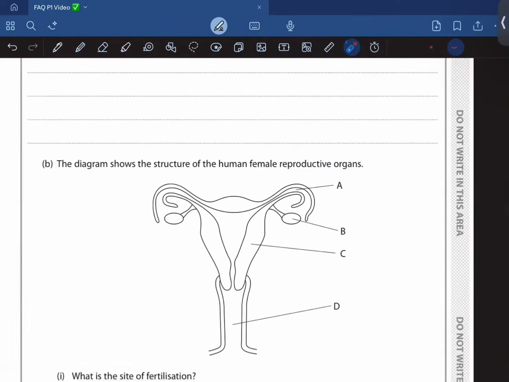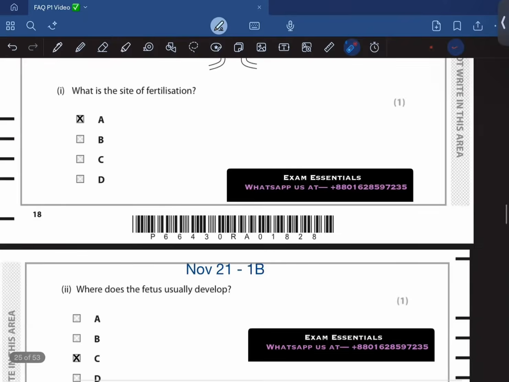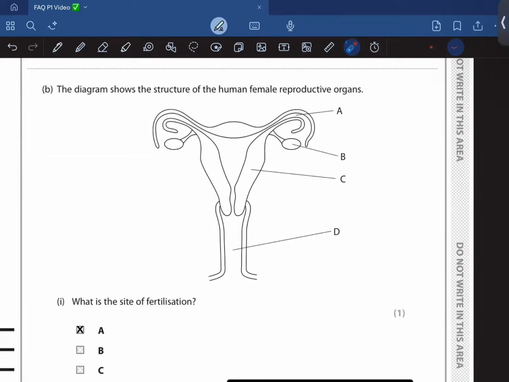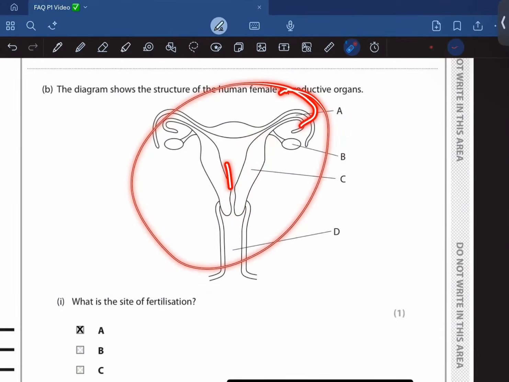Okay, so basically it produces two types of hormones. One is estrogen and the other is progesterone, right? So estrogen is involved in thickening the lining of the uterus, and it is also involved in the development of secondary sexual characteristics of females, whereas progesterone is involved in maintaining the lining of the uterus, and progesterone also prevents the immune system of the mother from rejecting this fetus once it develops, right?